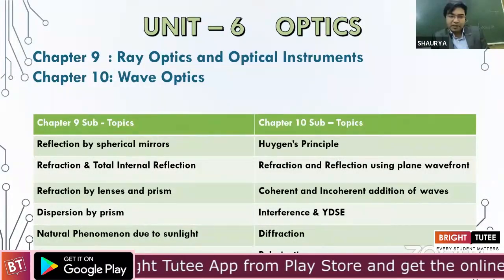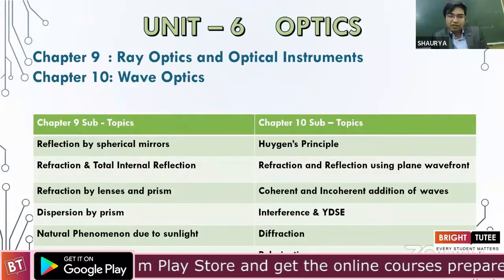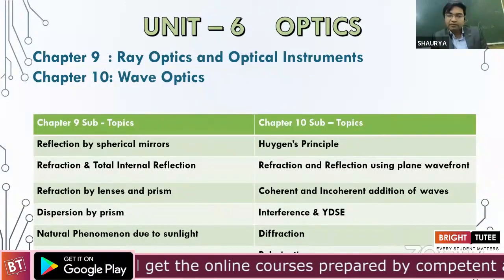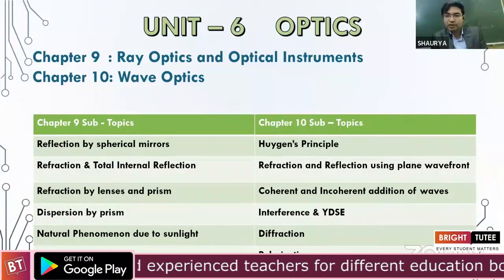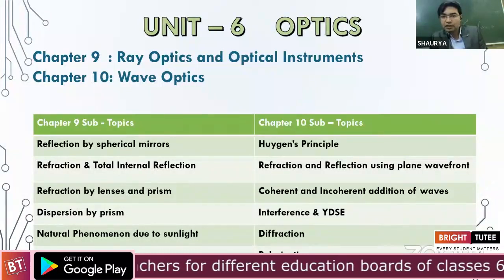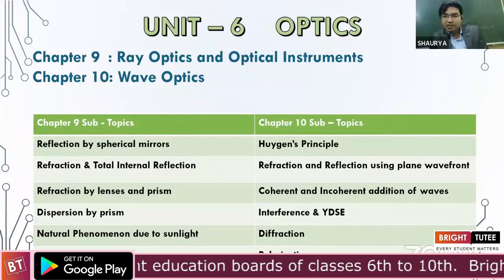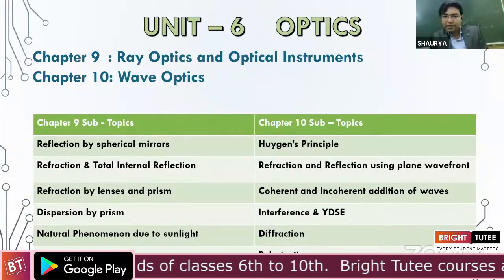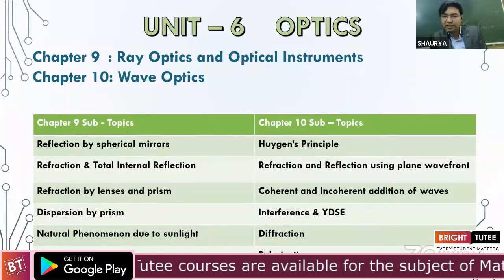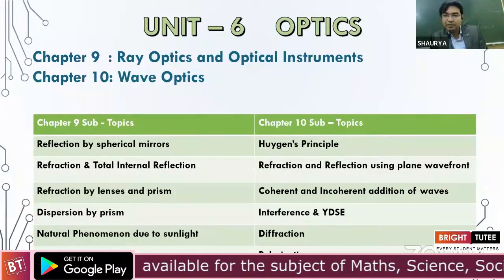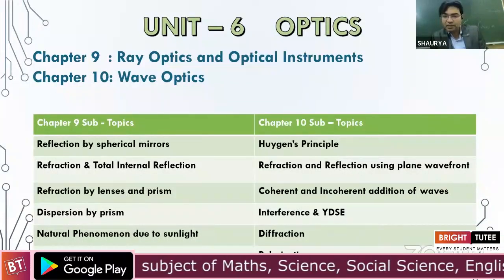Then we have dispersion by prism, natural phenomena due to sunlight, and lastly, optical instruments in which we have simple and compound microscope and two types of telescope, the reflectors and the refractors. In the next chapter under this unit optics, that is wave optics, we start with the Huygens principle. We derive the laws of reflection and refraction using a plane wavefront based on Huygens principle.